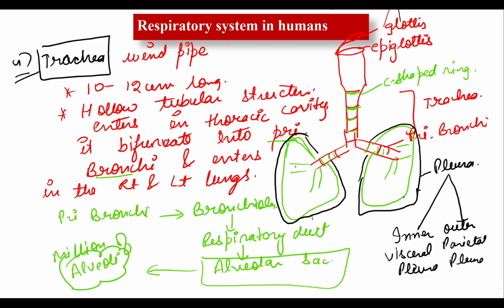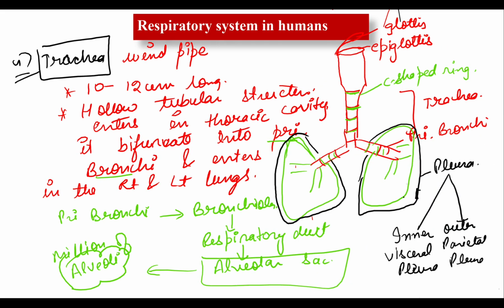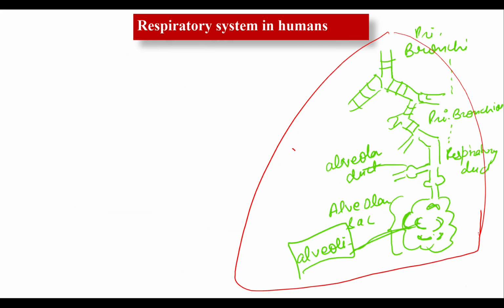So this is the outer layer, and this is the inner layer. Clear to everyone? So the lungs are surrounded by a double layer membrane. Okay, now move forward.